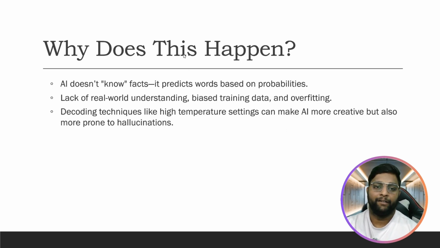Why does this happen? AI doesn't know facts. It predicts words based on probabilities. Whatever probabilities it has based on the question, it predicts on that. It doesn't have a brain to think like we humans do, like whether we should talk to that particular person, how we should talk, and whether we can say this particular word or sentence. If we say it, what will the consequences be? We try to analyze all this before we say something to anyone.